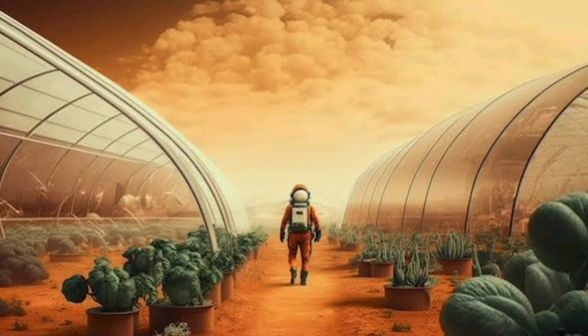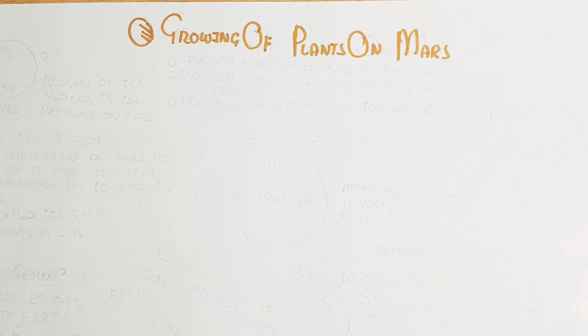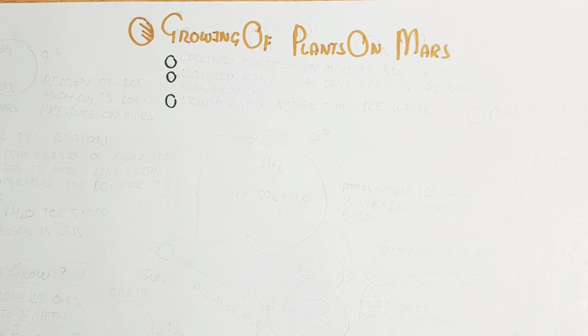Growing of plants on Mars is very difficult and challenging. So in this video we will understand how we can do plantation and how we can grow the plant, which is the producer.